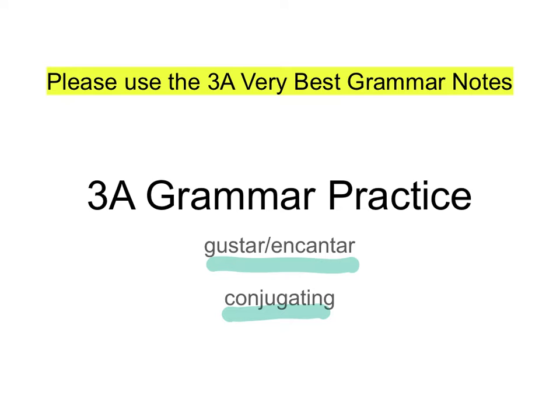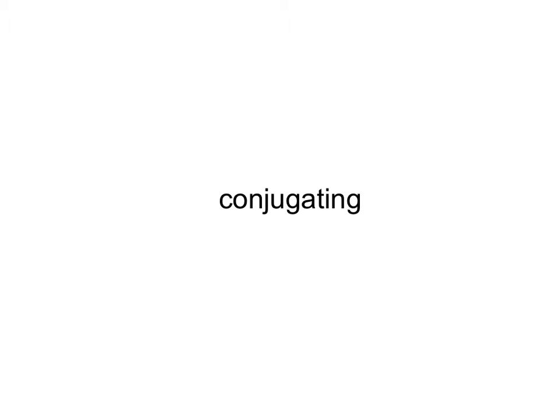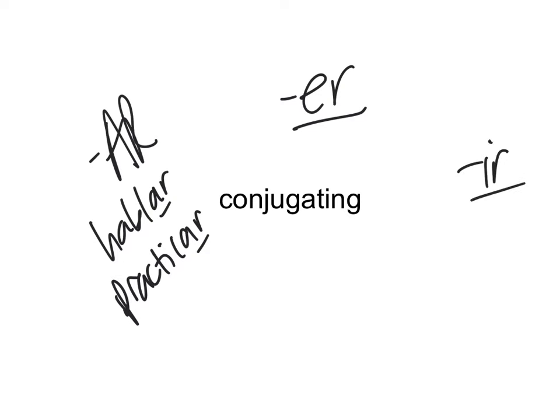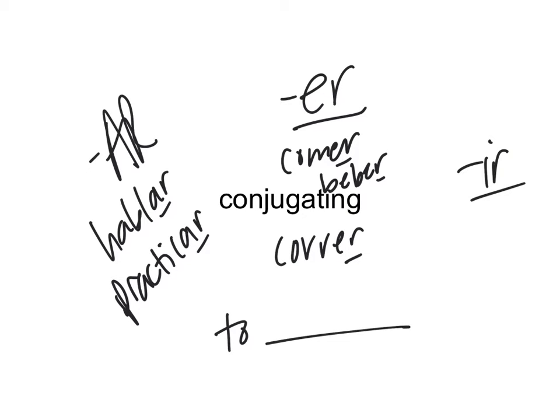We are going to talk right now about conjugating. Mostly today, right? Before we focused a lot on our AR verbs, and those are verbs that end in AR, like hablar, practicar. Today we're going to focus a lot on ER verbs and IR verbs. ER verbs are going to be verbs that end in ER: comer, beber, correr, changing it from "to something" to I, you, he, she.